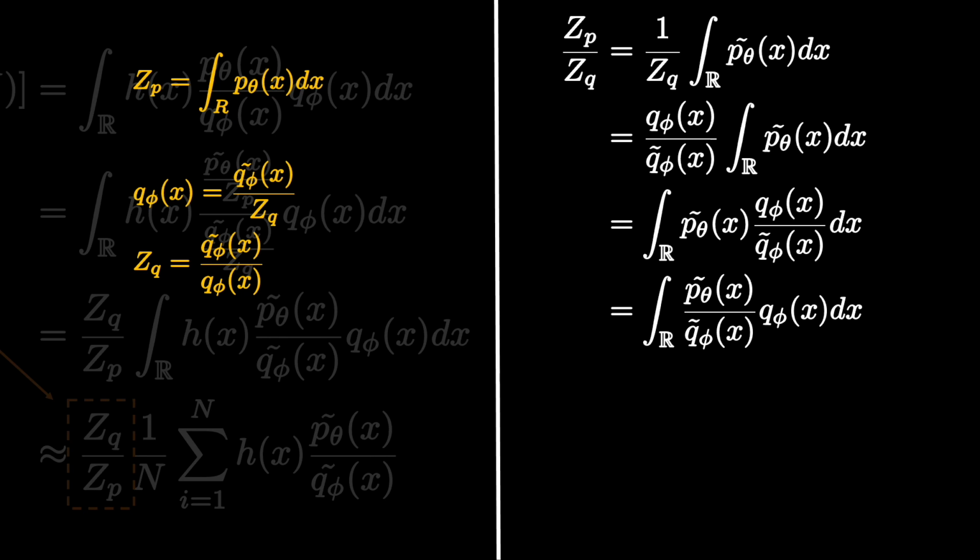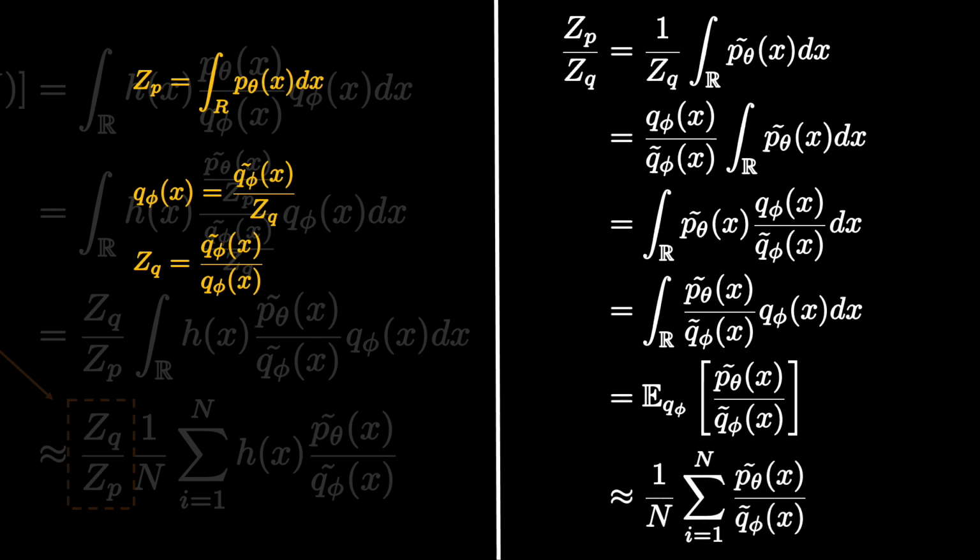The first term is a function of the random variable and the second term is the distribution function q. And we can express this using the expectation notation as well. The subscript is going to be q and the function consists of the ratio of unnormalized functions, which we can evaluate. And finally, applying the law of large numbers.